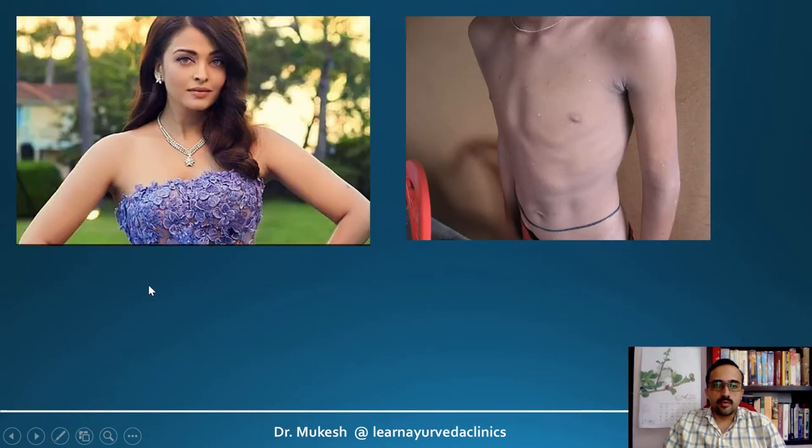So if you look at the famous Indian actress Aishwarya Rai, we can consider her as a Majjasara, having good Majjasara with the well-rounded joints, big eyes. And this individual we can consider as an Avara Majjasara.